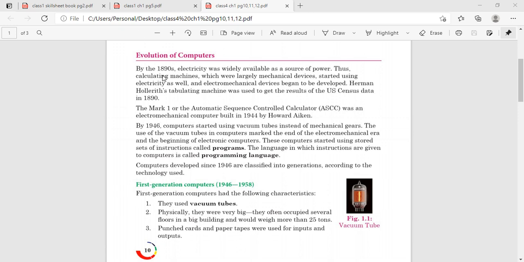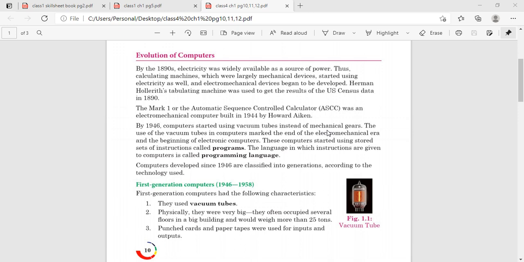Now, in the 1890s, when electricity became available, we came to develop electronic machines. From the 1890s, electricity was widely available as a source of power, and thus we started to build electronic machines. In 1946, computers started using vacuum tubes instead of mechanical gears. As we could use electricity, we also developed the technology.